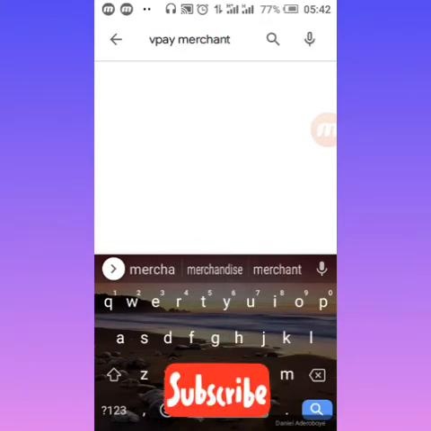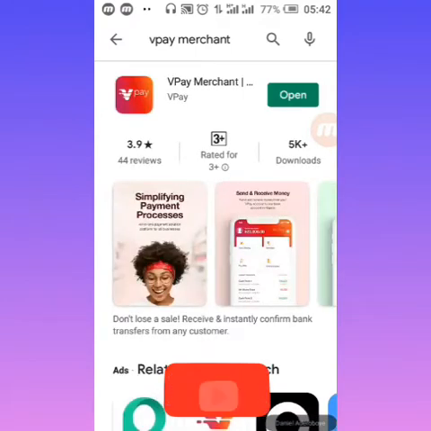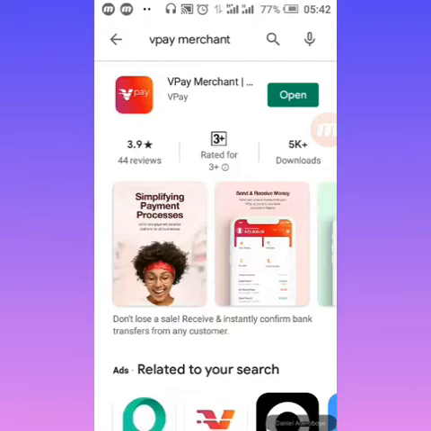So they have two applications, VPay Merchant and VPay Cashier. But what we need now is just the VPay Merchant. So this is the VPay Merchant. Just download your own. It's very short. I think it's less than 10 MB. You're going to have it very fast. So when you finish installing it, you're going to open it.